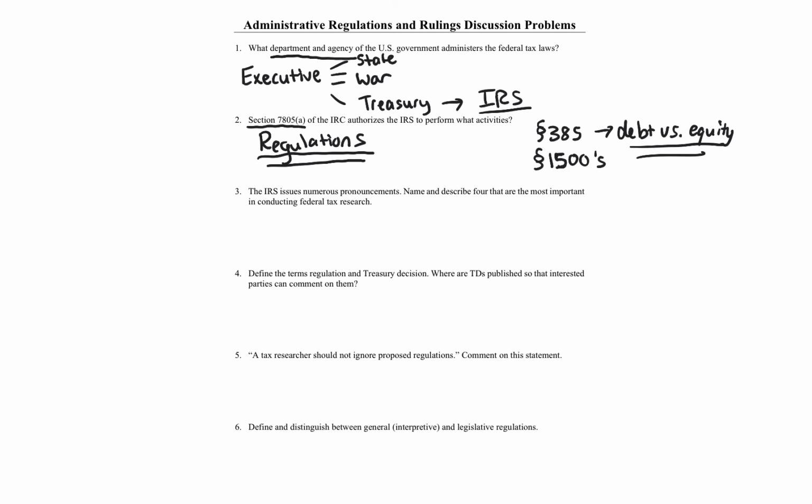So the first one, and we're focusing on executive administrative authority, not legislative, right? So not the code or items related to legislative like treaties. We're not talking about judicial, so not case law. The most important of the administrative executive pronouncements issued by the IRS, regulations, because those are the strongest.